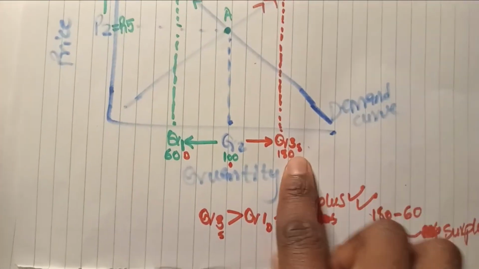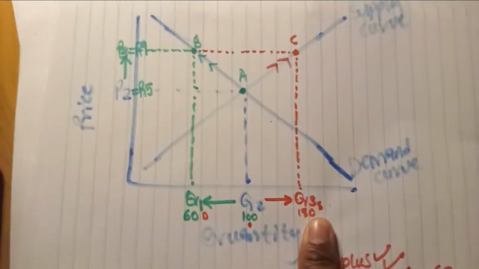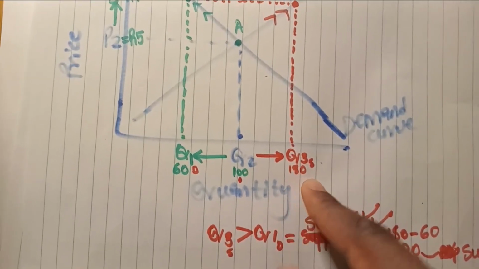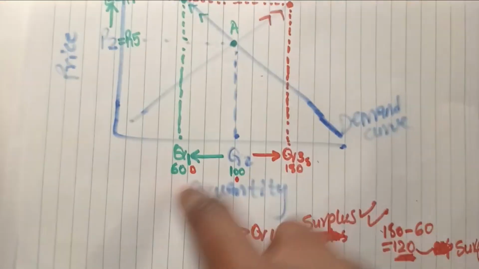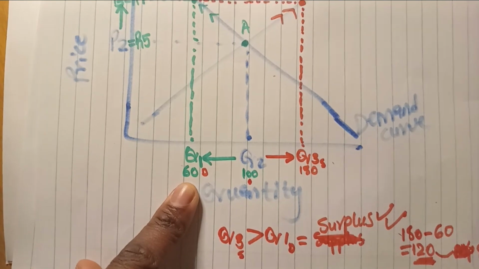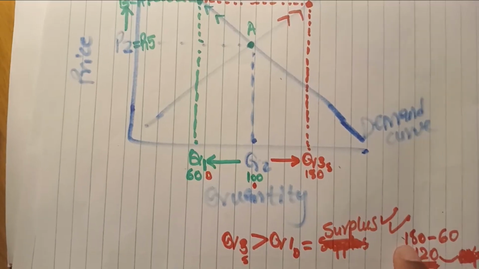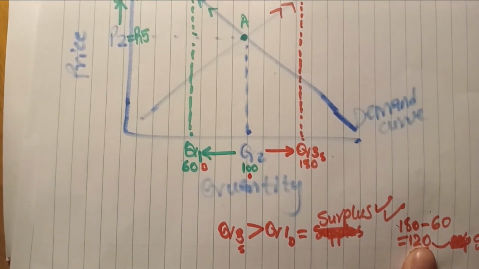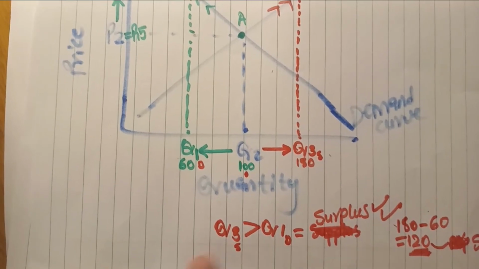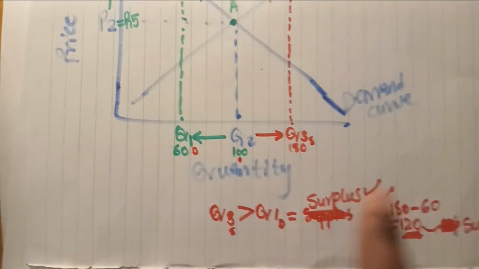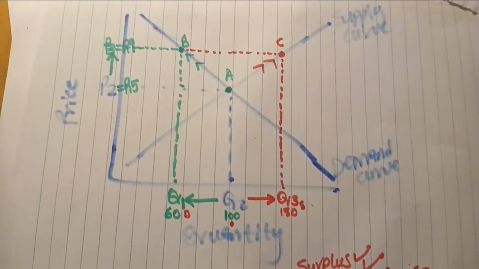The suppliers supplied 180 quantities of oranges, and the consumers demanded only 60 quantities. So 180 minus 60, that's 120 surplus. That means the quantity supplied is greater than the quantity demanded. Gives us a surplus.